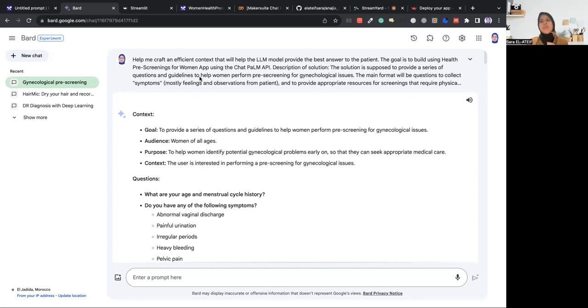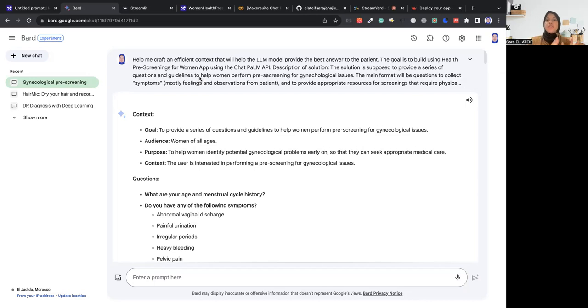And the main format will be questions to collect symptoms, mostly feelings and observations from the patient. Because usually when someone is describing what they're going through, the symptoms they have, they're always like, I feel this, I feel that, and I saw a rash on my hand or something like that. So that's why I added feelings and observations.